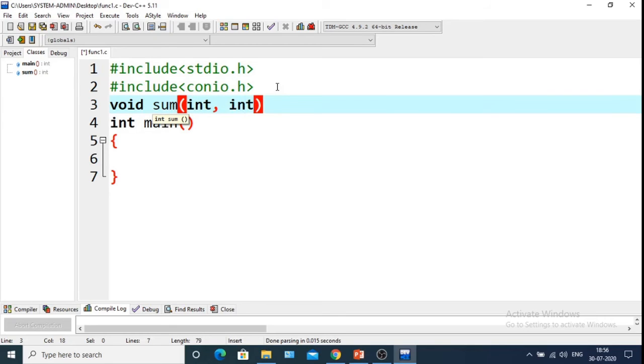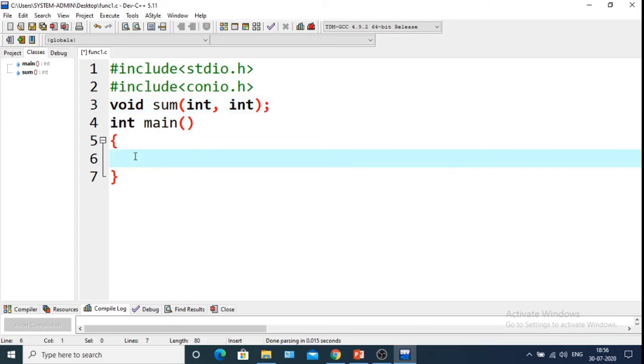So this is how we declare and write down the arguments. It does not have any return value. We only define here the type of the arguments. So within main, we will take the variables a comma b comma result.